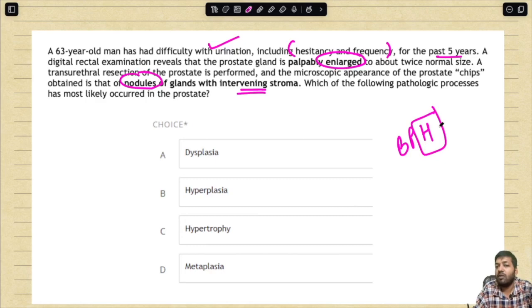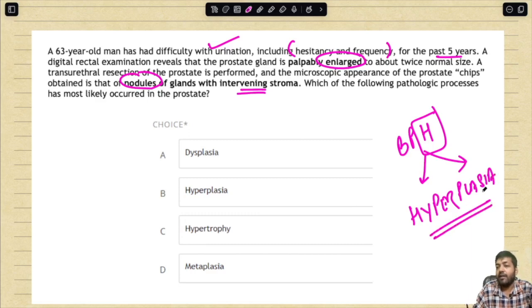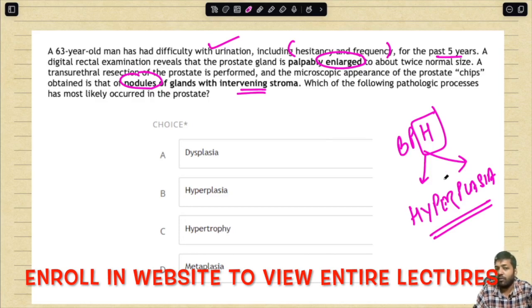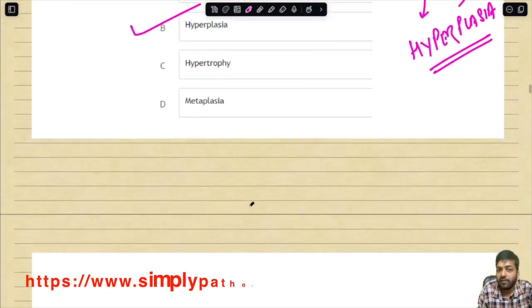You should know the full form of this H, whether it is hyperplasia or hypertrophy. What is it? Please write in the comment section. It is benign prostatic hyperplasia. This MCQ has been asked a thousand times. Remember, previously they were using the term hypertrophy, but that term is technically incorrect. There is an increase in the number of both the stroma and the glands, so there is basically hyperplasia here. So the answer is hyperplasia.